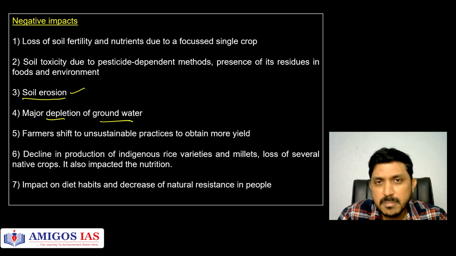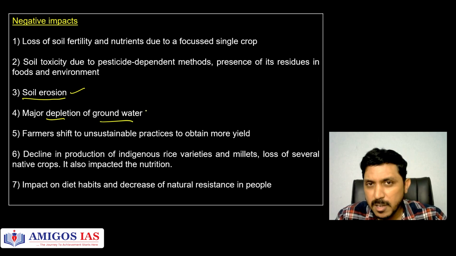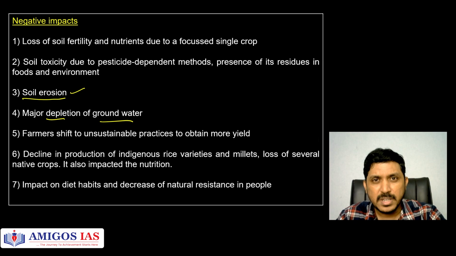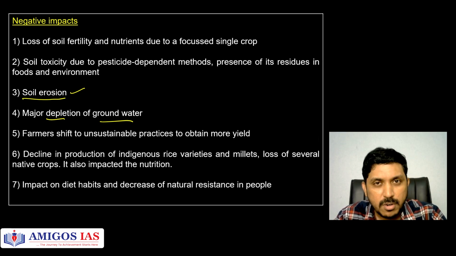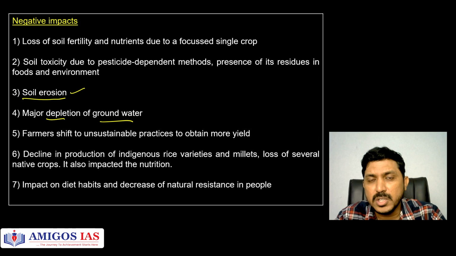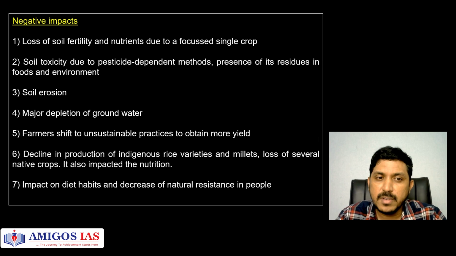Major depletion of groundwater, because many tube wells have been dug, and because rice and wheat all require more and more water for irrigation. As a result, groundwater depletion happened a lot. Even NASA has warned in their report that the northern belt of India is going to be completely water insecure in the coming years. And the Niti Aayog report has also warned that India is going to become a completely water scarce country, thanks to these agricultural practices which are quite harsh on the use of groundwater. And this impact, of course, we are going to face in the future, and we are already facing now also.